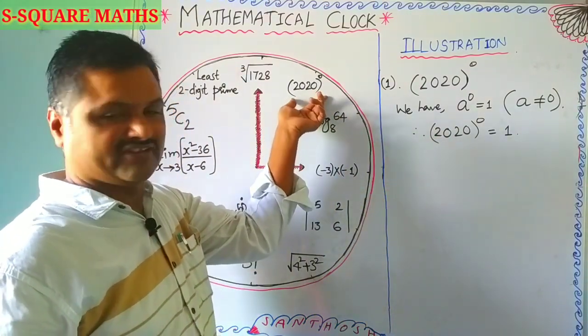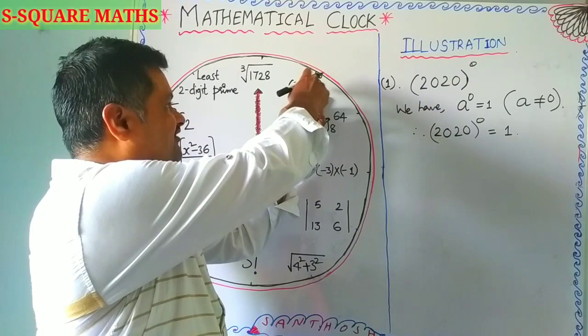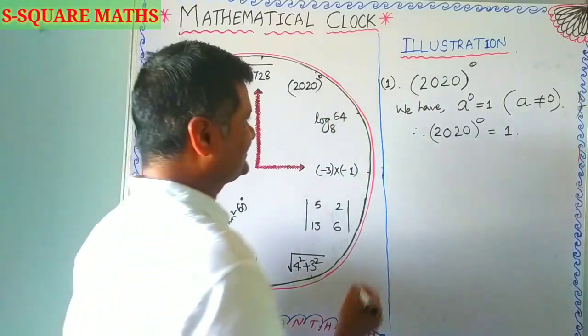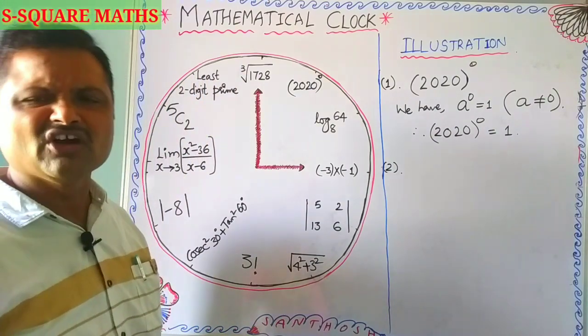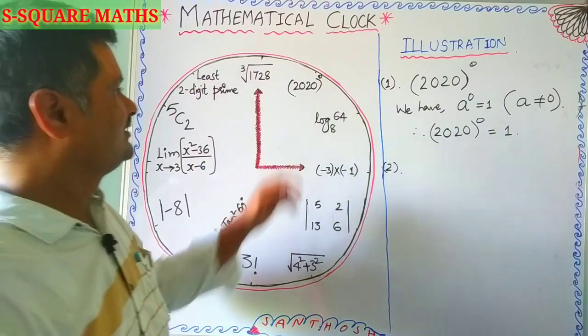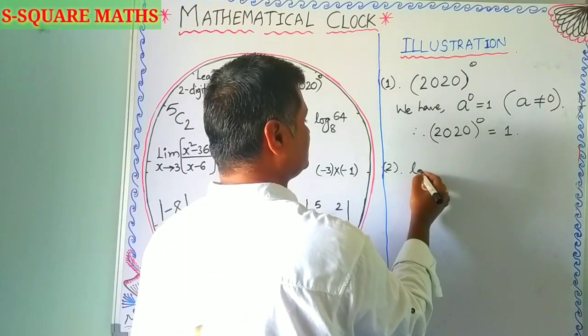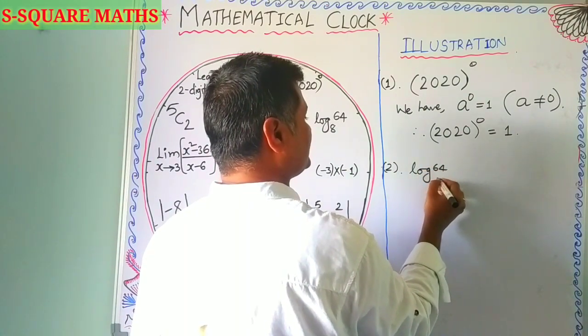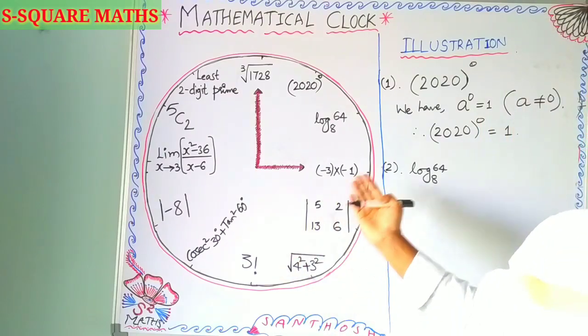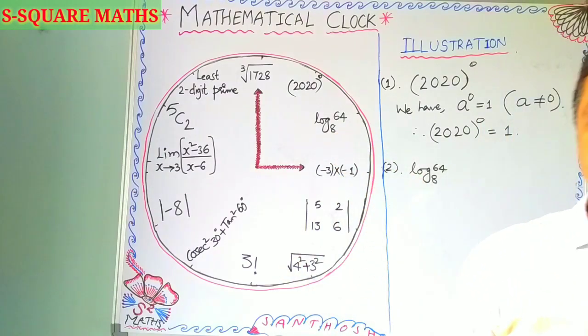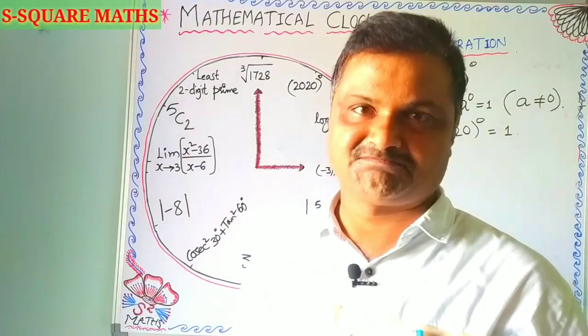So for 2020 whole power 0 we got 1, and as you know very well, on the clock the position will be 1. Next, going for the second one. What is our second one here? Log 64 to the base 8. This is the concept associated with logarithms.